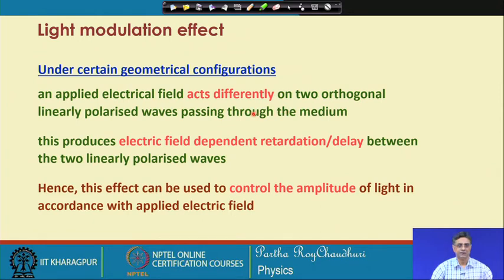In that case, the two linearly polarized waves will be affected in different ways, and as a result there will be an electric field dependent retardation, because there will be an induced birefringence, which will cause a delay between the two linearly polarized waves. If there is a delay, then by controlling the electric field we can actually modulate the amplitude of the light according to the magnitude of the applied electric field.